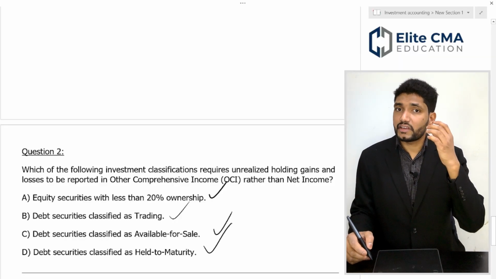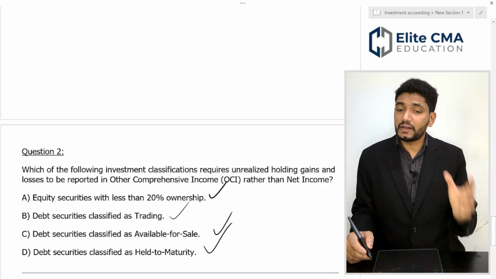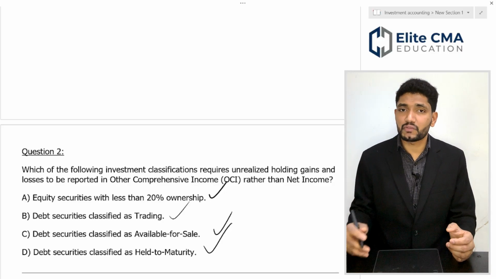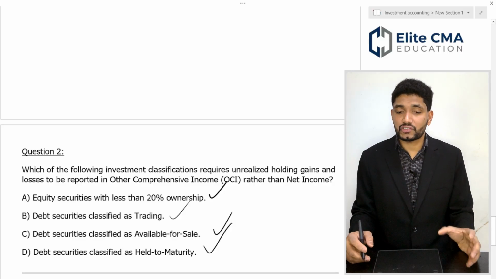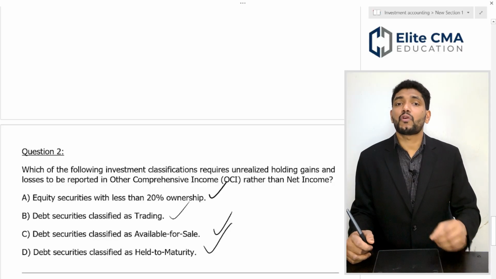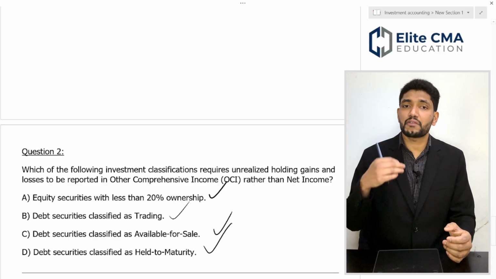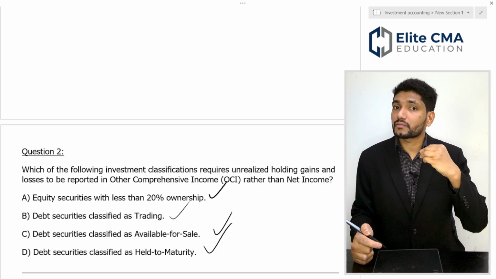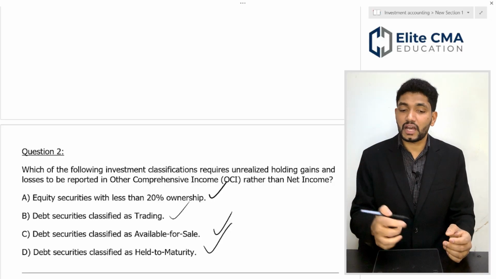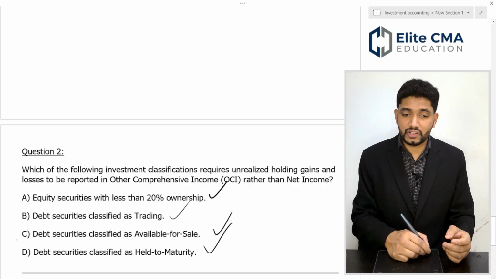So which of these do you report as unrealized gains in other comprehensive income rather than net income? It is the debt securities classified as available for sale. The changes in that security you have to report in other comprehensive income. So option C is the right answer here.